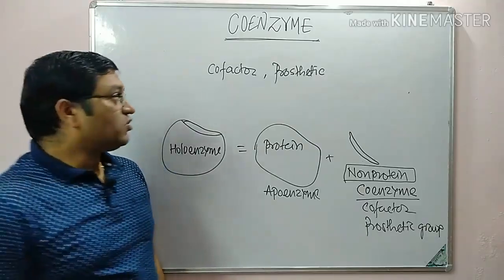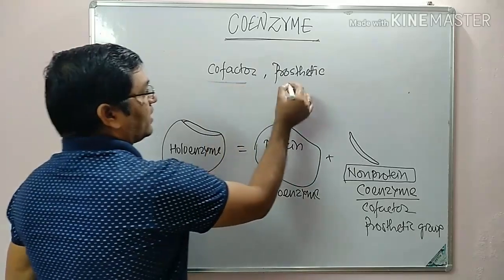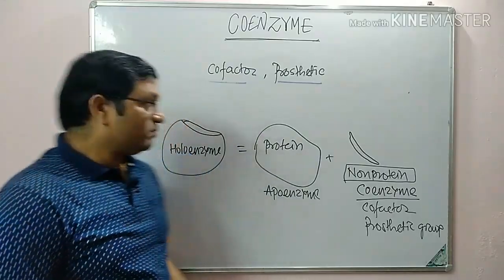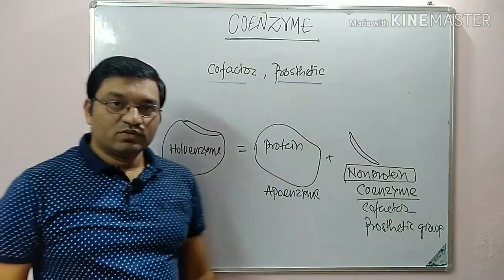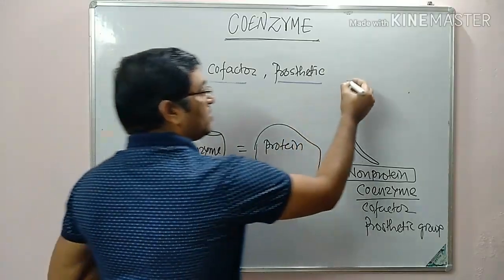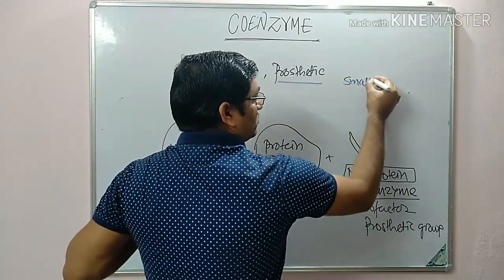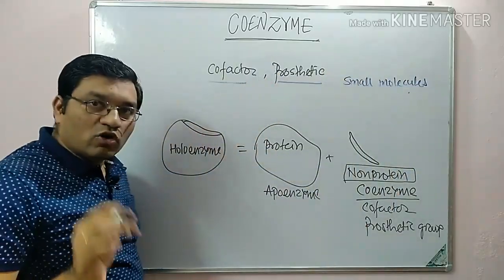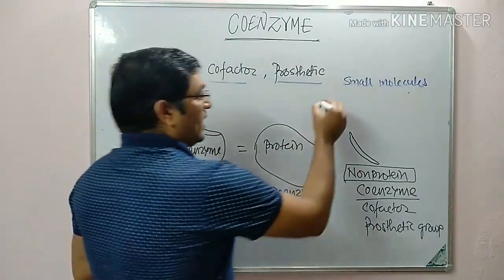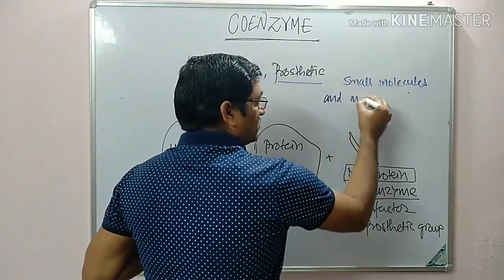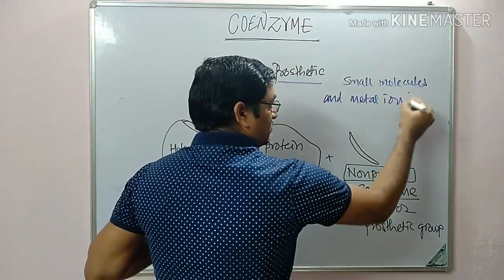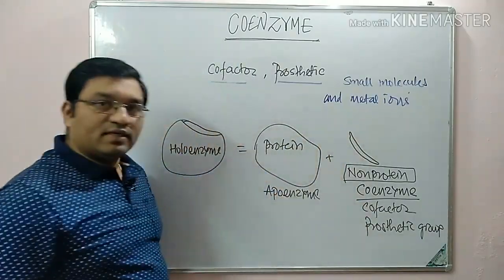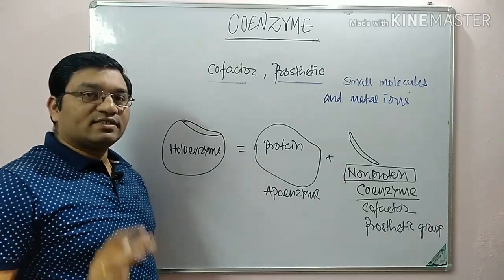Now coming to the definition of coenzyme, cofactor and prosthetic group. In general, these are the terms used for small non-protein molecules and metal ions that directly participate in an enzyme catalyzed reaction.